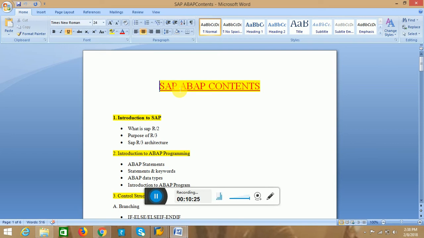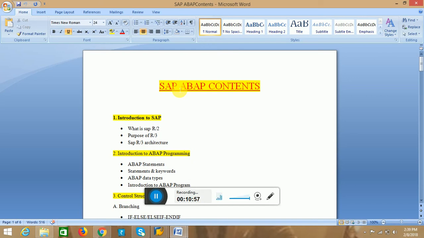Some of the technical people, mainly ABAP people, will work on the SD module, MM module, FI module, and other modules, because these technical people write the code based on the functional modules and their business requirements. Those business requirements are given by the functional consultants.